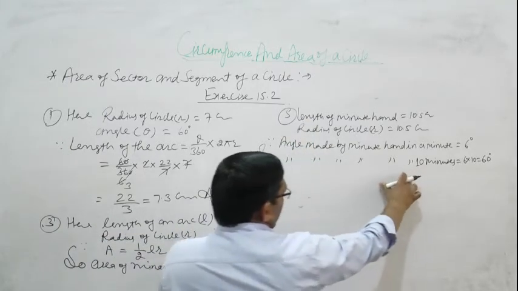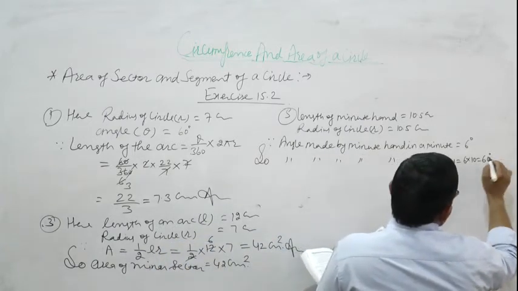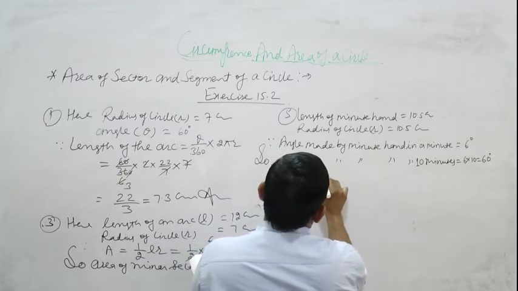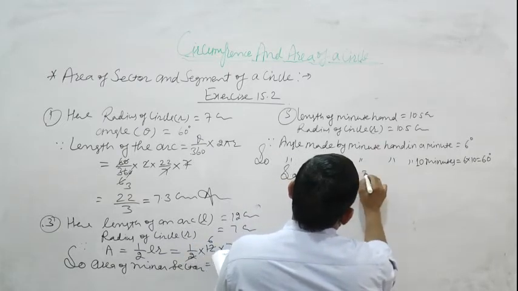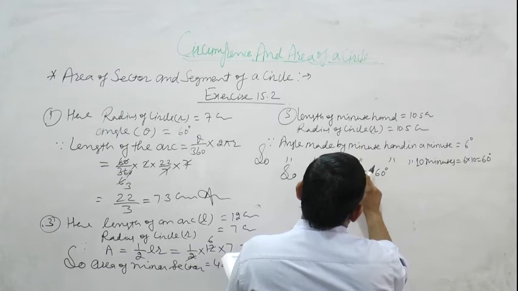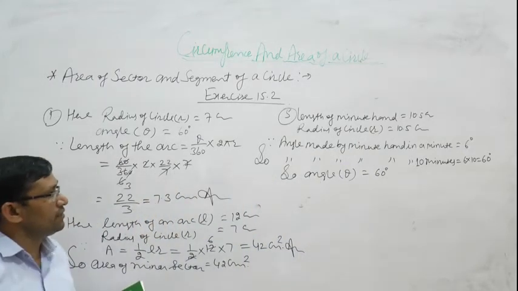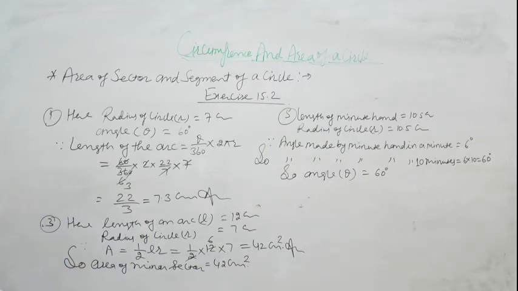So angle theta is equal to 60 degree, the angle made by minute hand in 10 minutes.